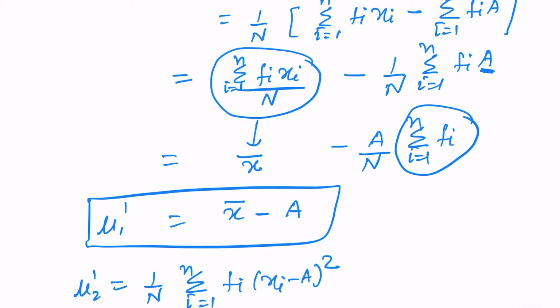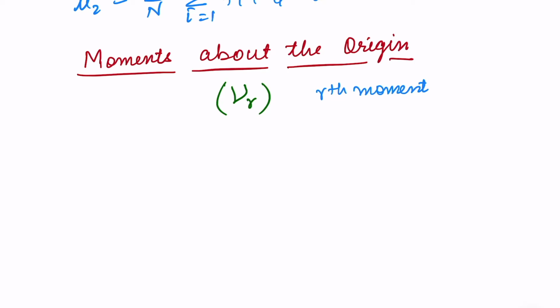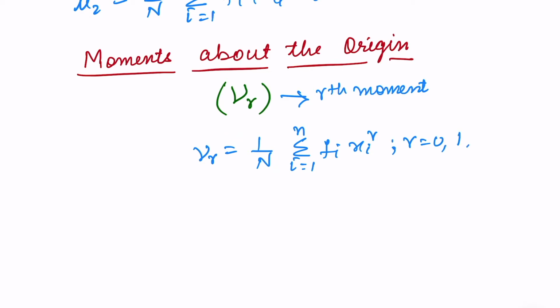And let us move to moment about the origin. So rth moment about the origin is given by nu r. So the letter is nu r. Let us write the formula again. Nu r is equal to 1 over N, and this is sigma i running from 1 to n, the number of data points, fi xi to the power r, where for 0th moment we'll put r is equal to 0, for first moment 1, and for second moment r is equal to 2, and so on, where obviously N is summation of all frequency.